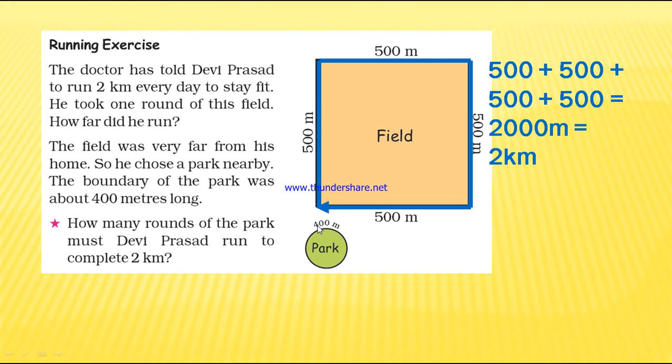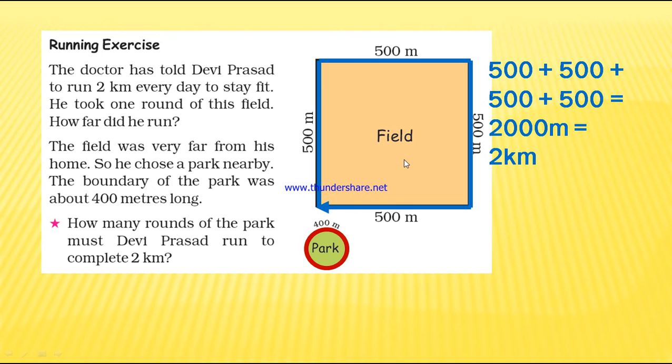This is a park. What is the shape of the park? Circle. The boundary of the park. Boundary means what, children? Around the given shape. Boundary is around the given shape. So the boundary of the park was about 400 meters long. This is called a boundary, or perimeter. So the boundary of the park was 400 meters long.